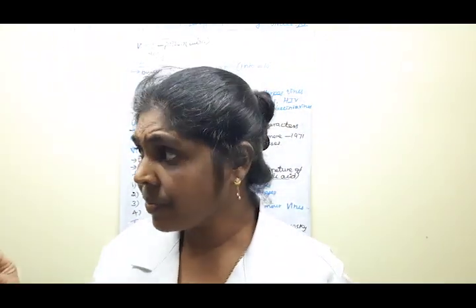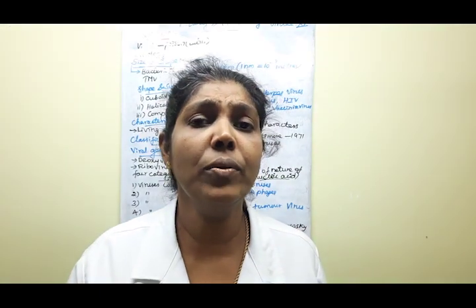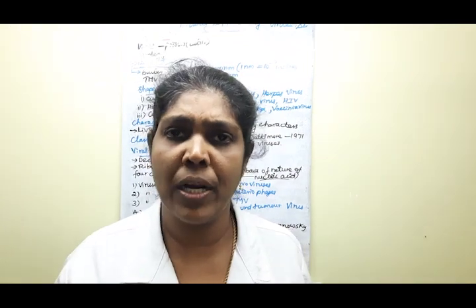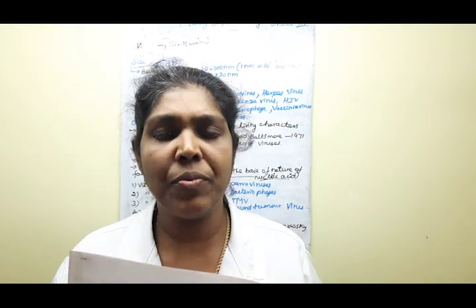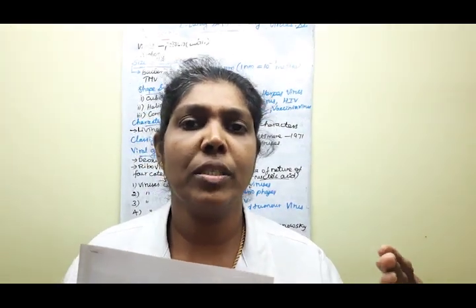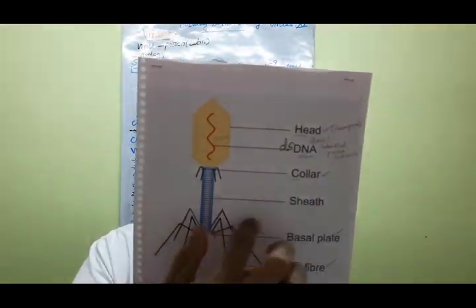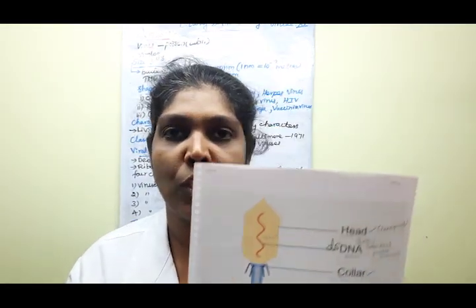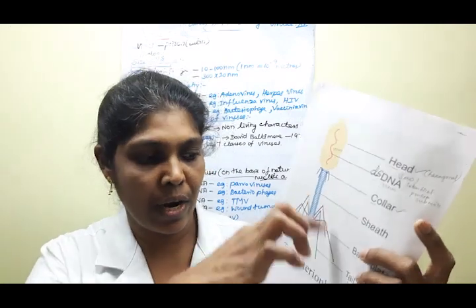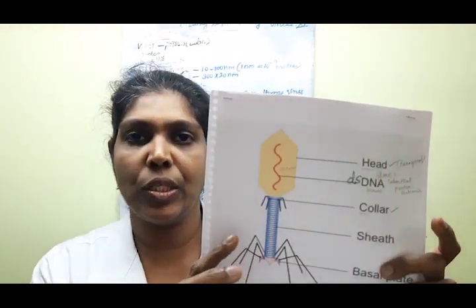But first of all, where is this bacteriophage found? In soil, in some vegetables, and in milk. These are the places where bacteriophage is commonly found. Clear, children? Yes. Next, what is the structure of the T4 bacteriophage? If you look, this is the structure. It is commonly described as a tadpole-like structure.